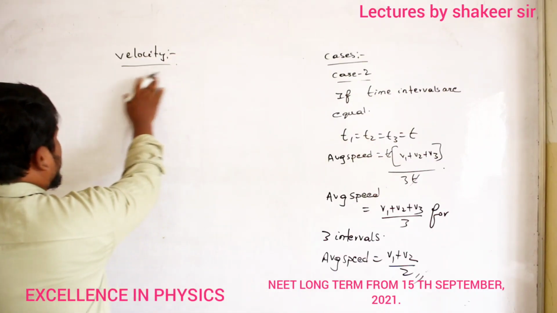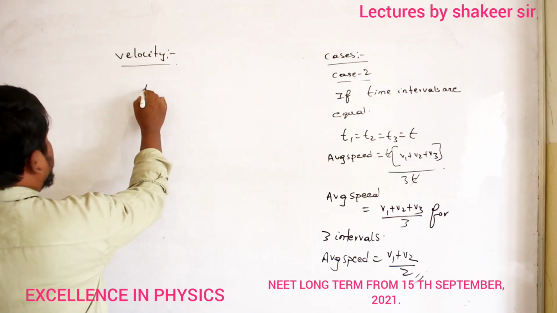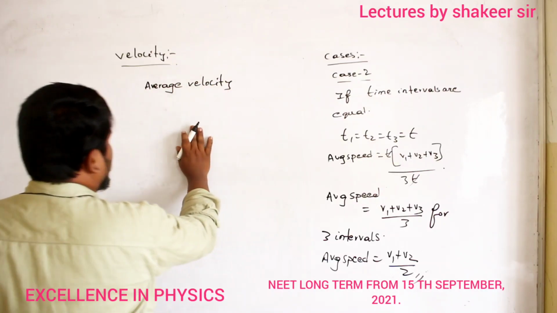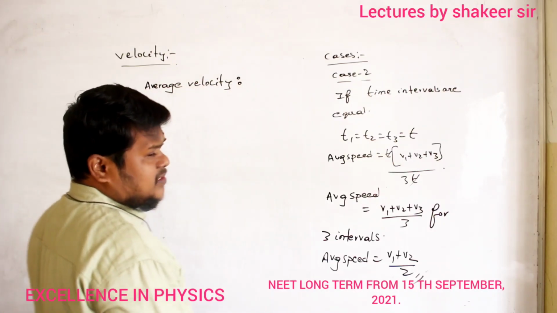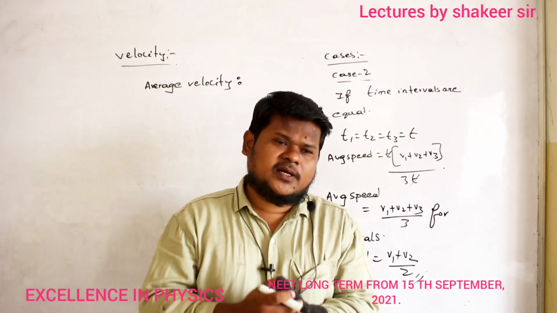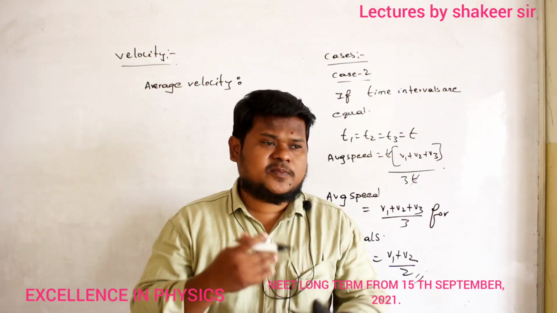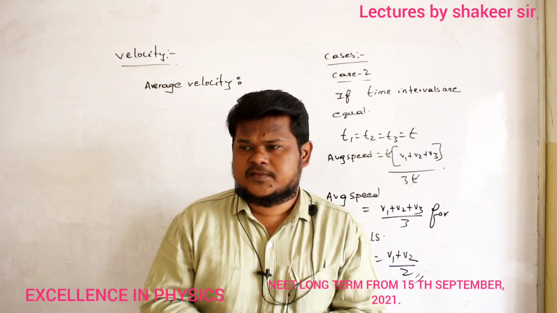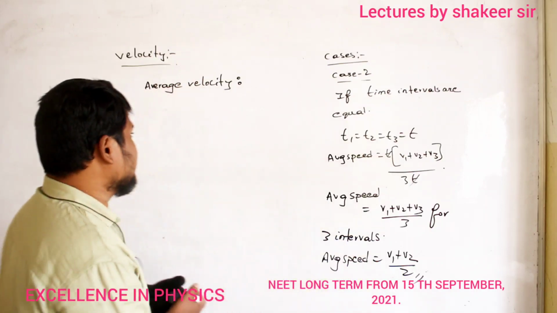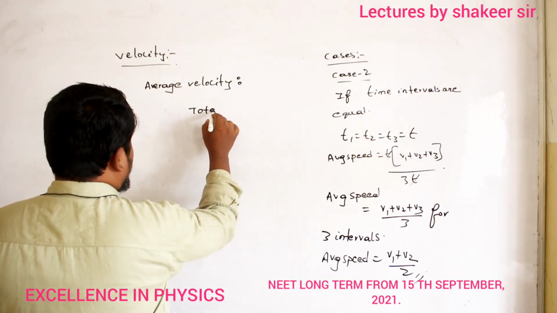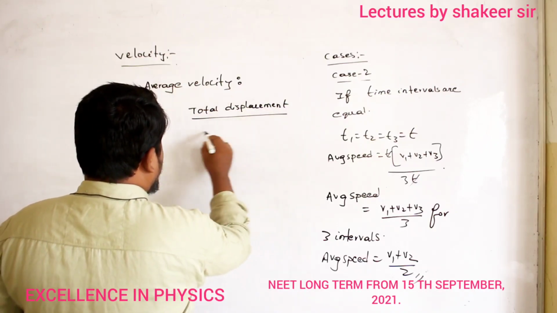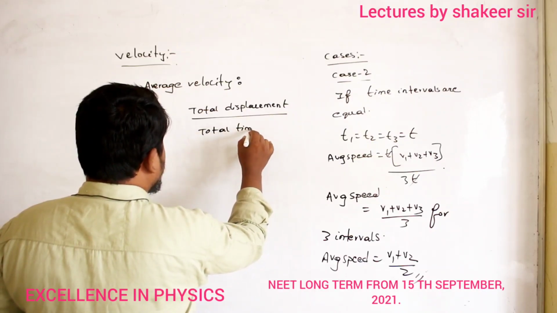Then we study about average velocity. How can you define average velocity? Average speed, how have we defined? Total distance divided by total time taken. Similarly, how can you define average velocity? Total displacement divided by total time is called average velocity, for any number of intervals: 2 intervals, 3 intervals, 4 intervals, whatever it may be.